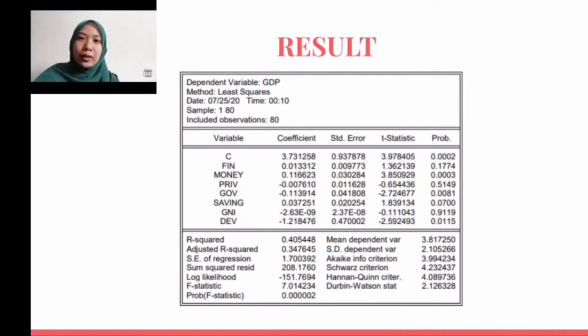After constructing the multiple regression equation model, we then run our multiple regression model in e-views to get the initial test result, which leads us with beta 1 equals 0.013, beta 2 equals 0.117, beta 3 equals negative 0.008, beta 4 equals negative 0.114, beta 5 equals 0.037, beta 6 equals negative 2.63 times 10 to the power of negative 9, and beta 7 equals negative 1.218.